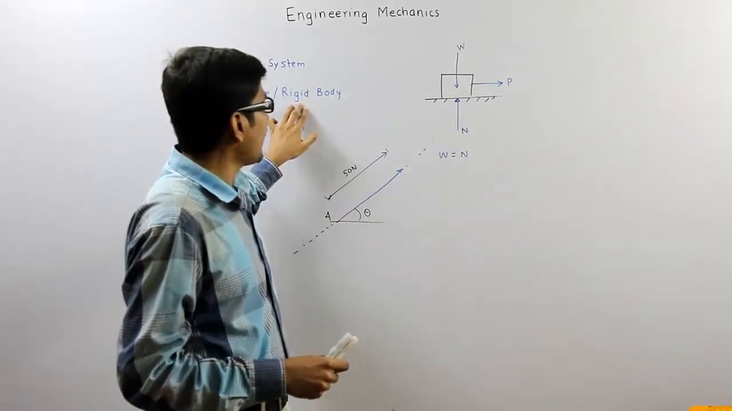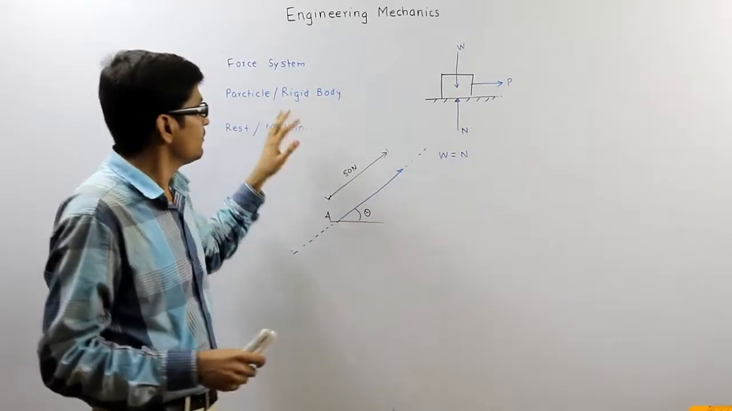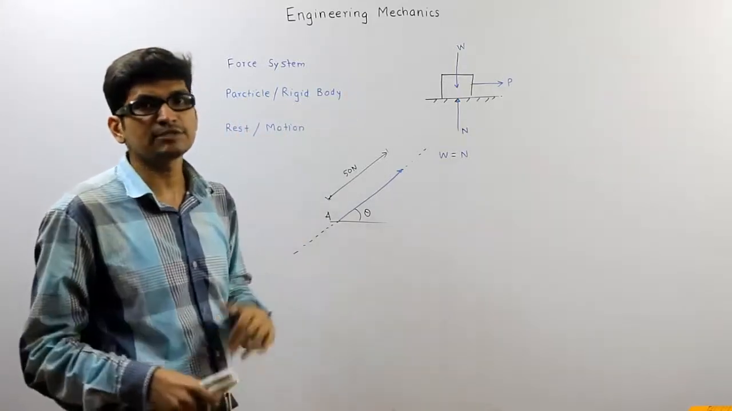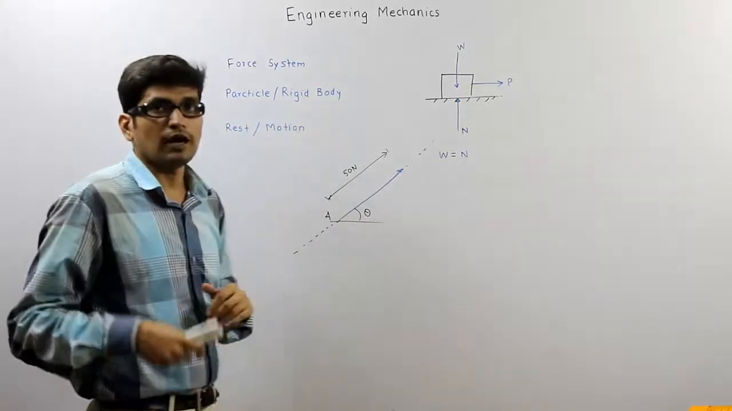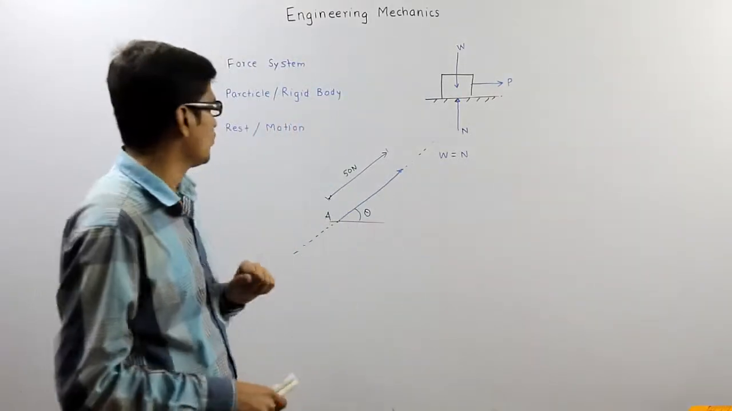So a rigid body is a hypothetical concept. It does not exist practically. But for our analysis, we are assuming the body as a rigid body.